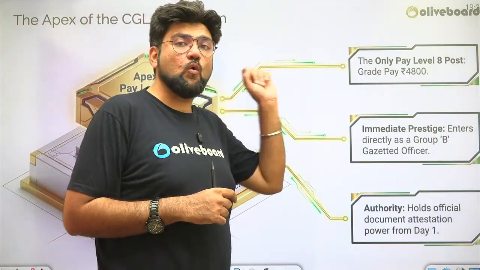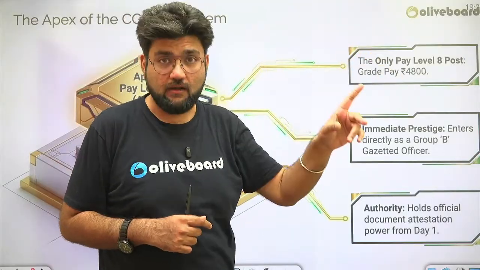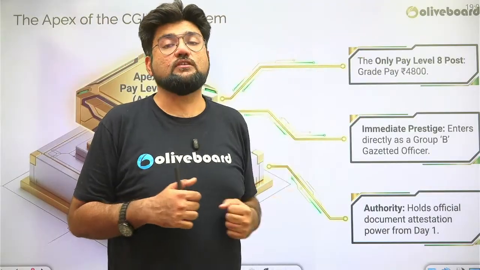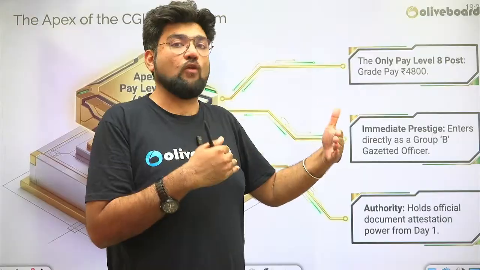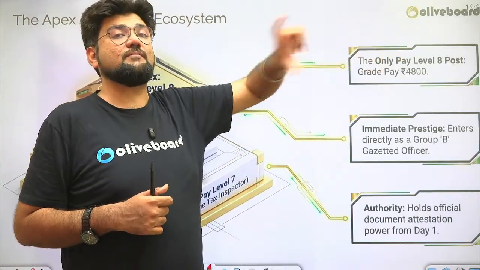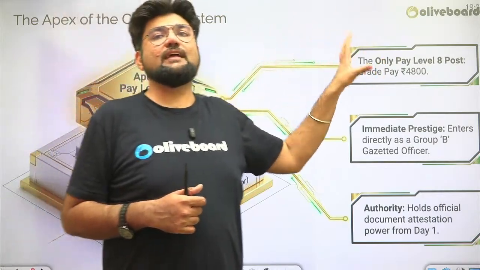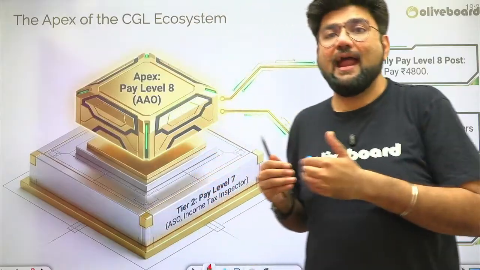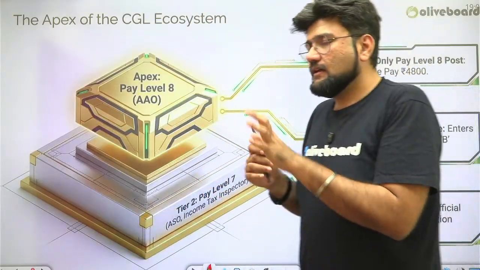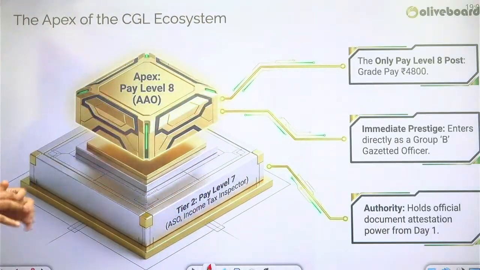Apart from that, this is the only post with pay level 8, that is grade pay of 4,800. We used to call the inspector post, etc., the top posts once upon a time, and their maximum grade pay was 4,600. But then the post of AAO was introduced, which now offers a maximum grade pay of 4,800. These are the only two posts which will enable that for you. Hence a lot of students plan to appear for these examinations with slightly extra preparation. But there is a huge misconception about this post among a lot of students. We'll discuss that.